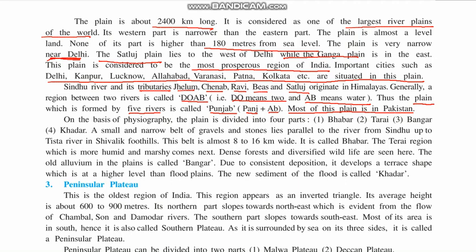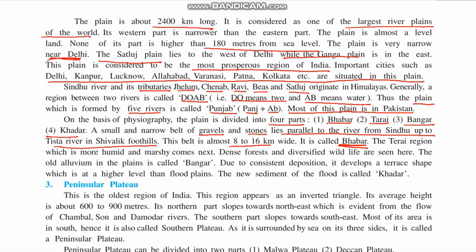On the basis of physiography, the plain is divided into four parts. This northern plain is divided into four parts: Babar, Tarai, Bangar and Khadar. A small and narrow belt of gravels, meaning stones, lies parallel to the river from the Sindhu up to the Tista river in the Shivalik foothills. This belt is almost 8 to 16 kilometers wide, and it is called Babar.